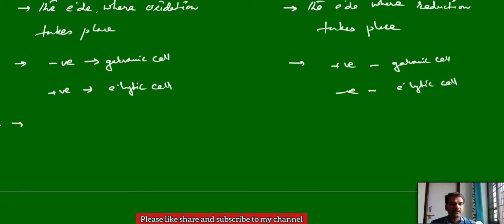One more important point: electrons always flow from anode to cathode in both cells. Current always flows opposite to the electron flow, so current flows from cathode to anode.